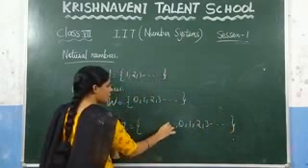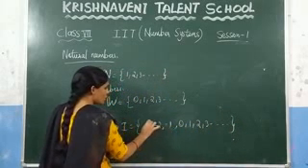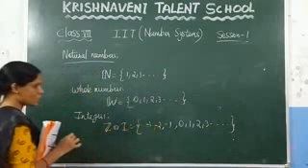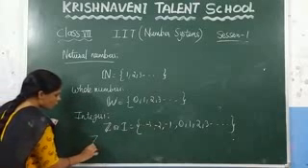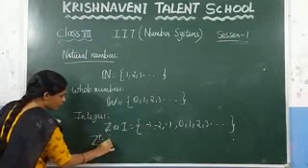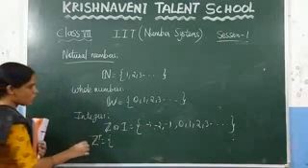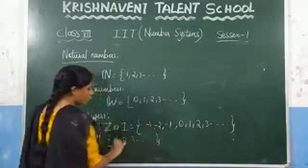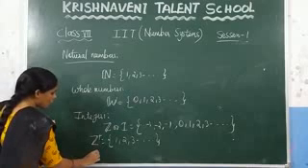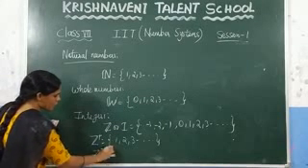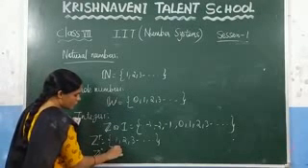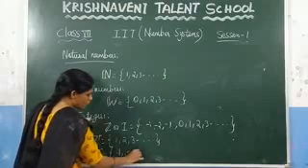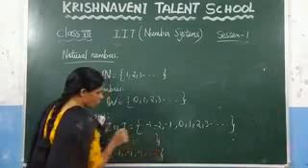The positive integers are denoted by Z plus, which are 1, 2, 3 and so on. And the negative integers are denoted by Z minus, which are -1, -2, -3 and so on.